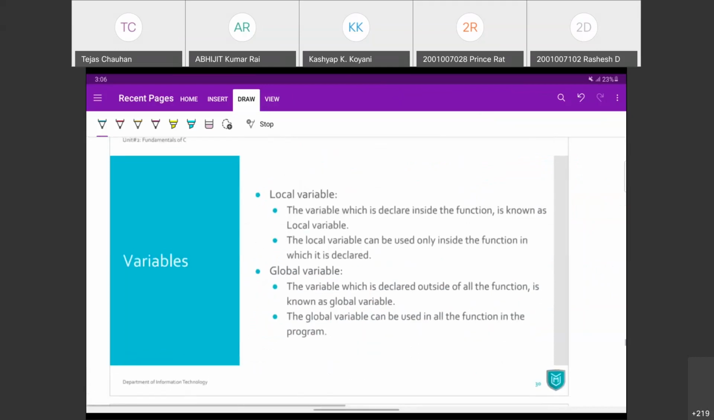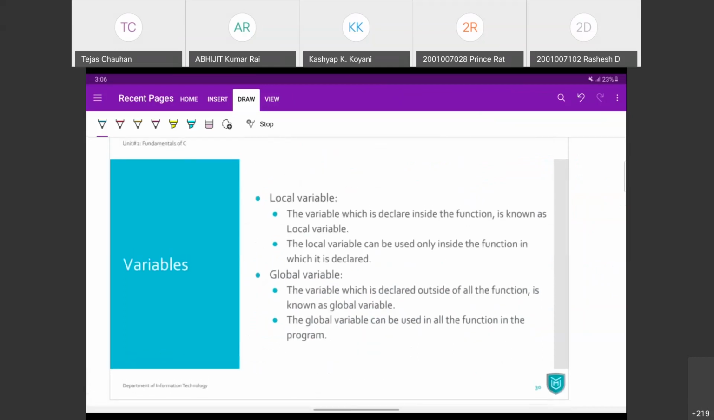We can have local variables and we can have global variables because we have seen two sections, global declaration section and local declaration section.